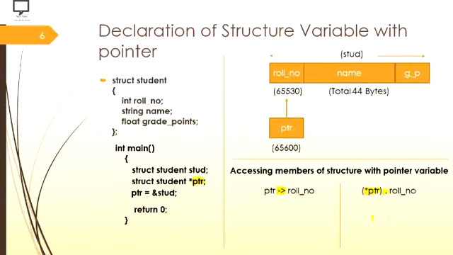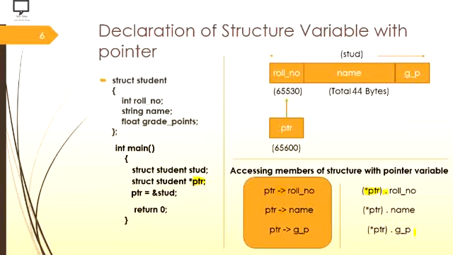In the same way, the rest of all members we can access with the help of the arrow operator. So PTR arrow name means the name of the student whose base address is stored in the pointer type variable PTR. We can pronounce it like this. And in the same way, value at the address PTR dot name also we can access, and the last one, grade point, also we can access with PTR arrow GP. And in the same way, with the dot operator we can access the same thing over here.